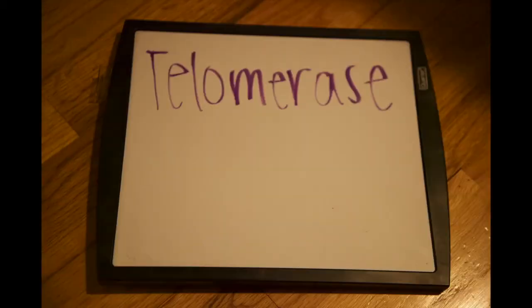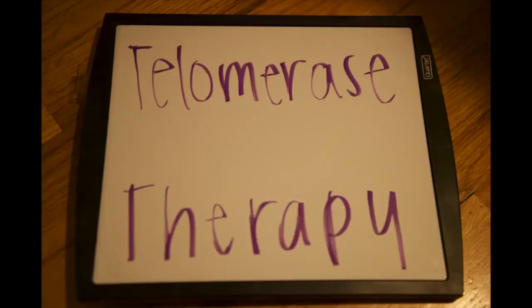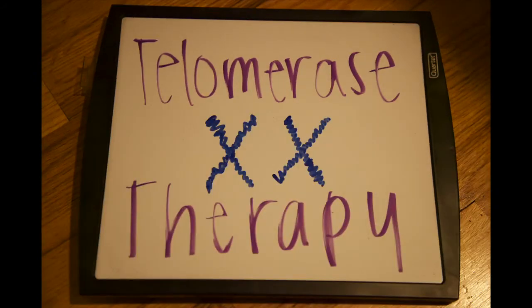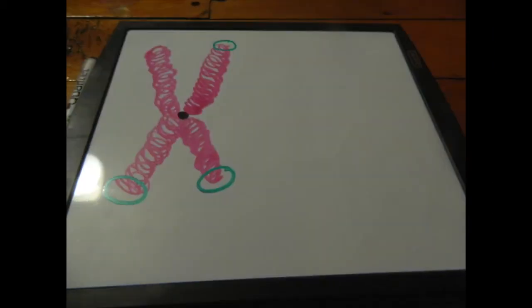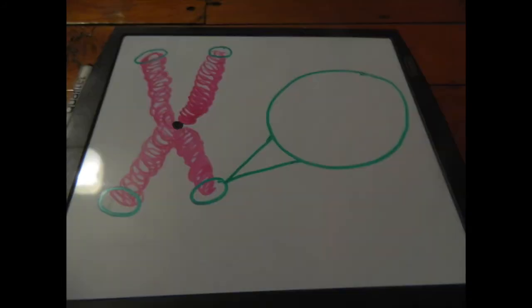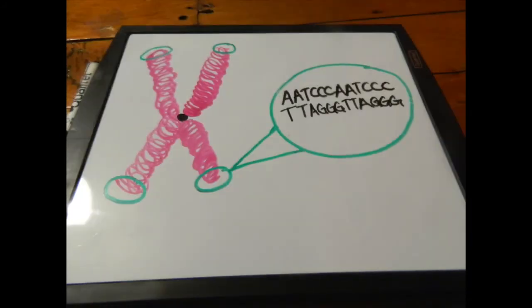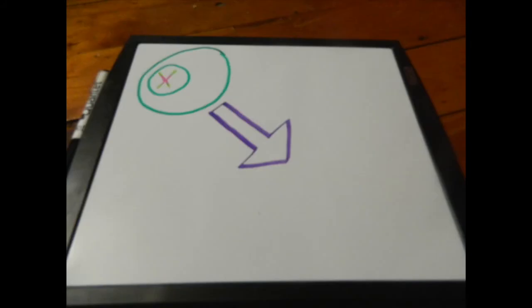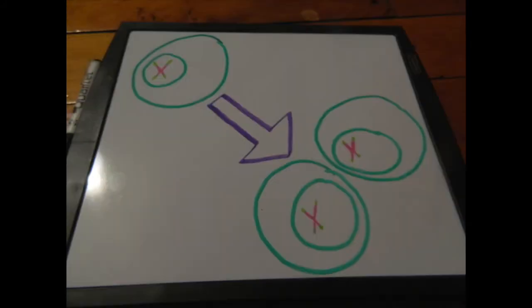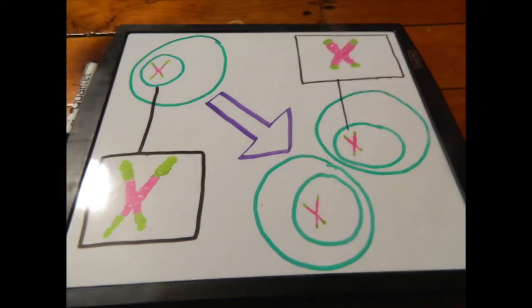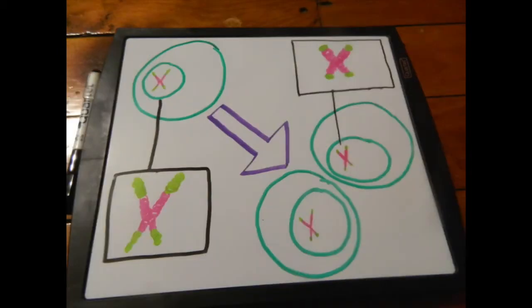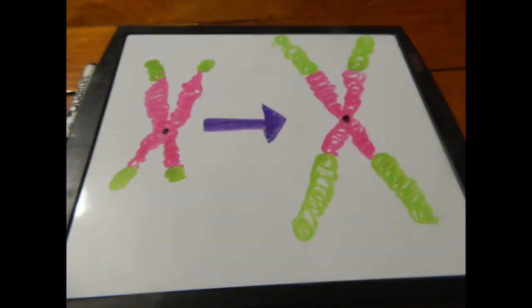Another method of aging prevention that does not involve pharmaceuticals is the use of gene therapy, specifically telomerase therapy. Telomeres are regions of repetitive nucleotide sequences at the ends of chromatids which protect the chromosome from deterioration. A little bit of telomere length is lost each time the cell divides, which limits the number of times a cell can divide before it destroys itself. Researchers are attempting to lengthen the telomeres in order to possibly extend lifespans.